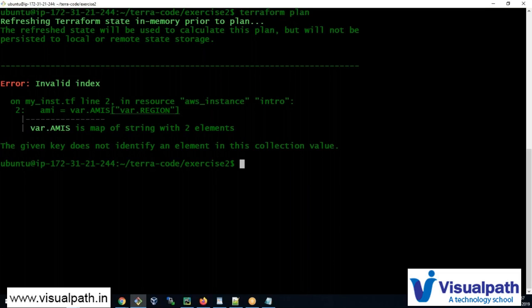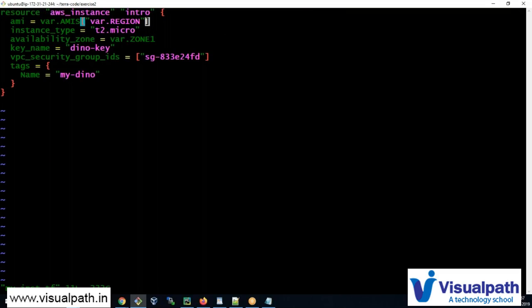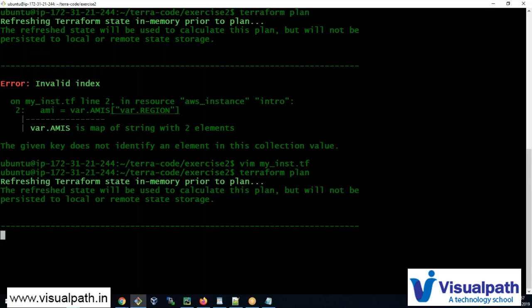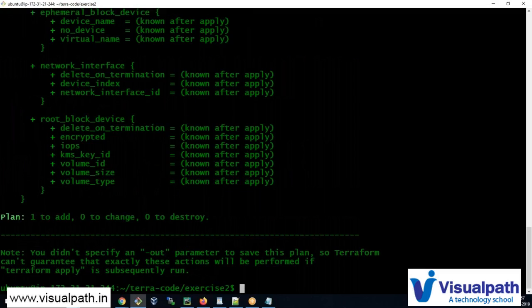Okay, we have one invalid index. It is telling me var.ami is a map of string with 2 elements. The given key does not identify an element in this collection. Okay, wait. I think I should not give the double quotes there. Yeah, because I put it in double quotes, it is a string then, right? And that's not a string. var.region is a variable. I think this should be good now. See that?